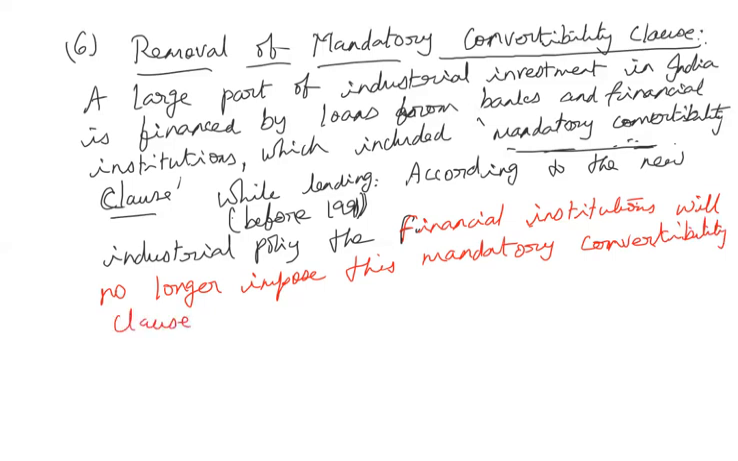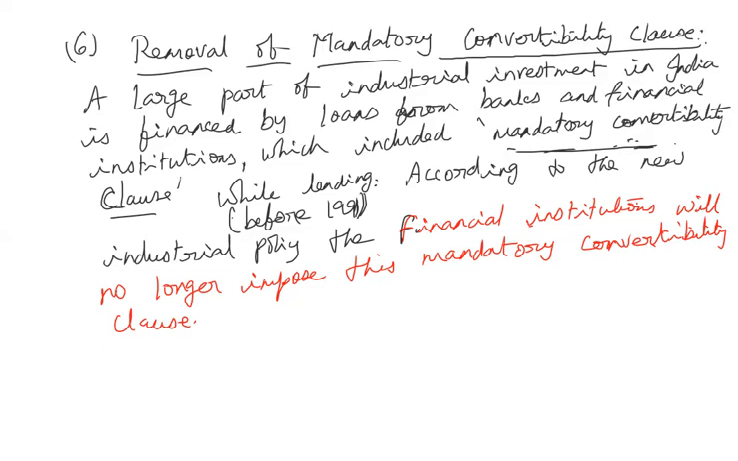Okay, understood this. Okay, I repeat again. Earlier, when the industries were borrowing loans from the banks and financial institutions, there was a clause. If the industries were not able to repay the loan, automatically the banks and financial institutions would be converted into a shareholder. That is a mandatory convertibility clause. But now that stipulation, that clause, is being removed.